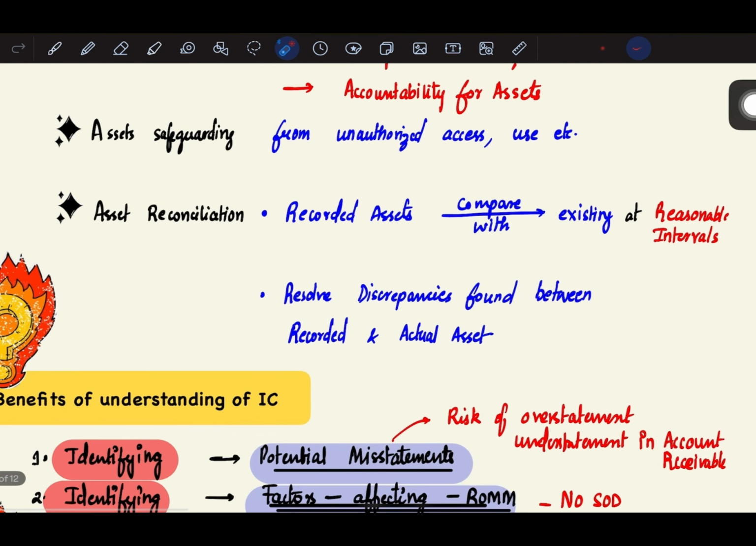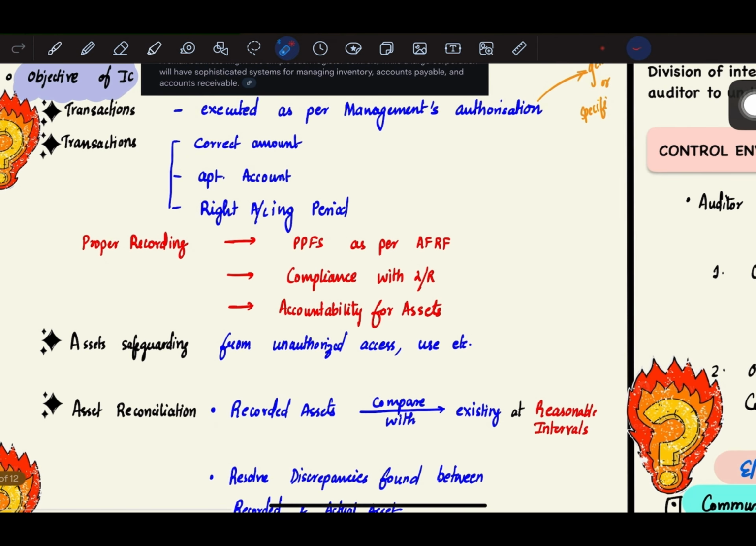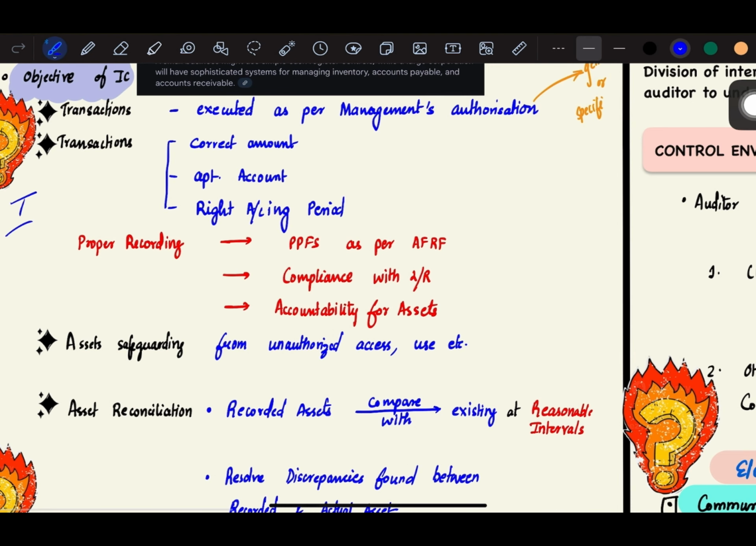The fourth one is asset reconciliation. It will make sure that the recorded assets are compared with the existing assets at reasonable intervals. And if there is any discrepancy between the recorded assets and the existing assets, then how are those discrepancies resolved? So these are the 4 objectives of internal control. The first 2 objectives deal with transactions and the second 2 deal with assets. So you can remember it like T, T, A, A.